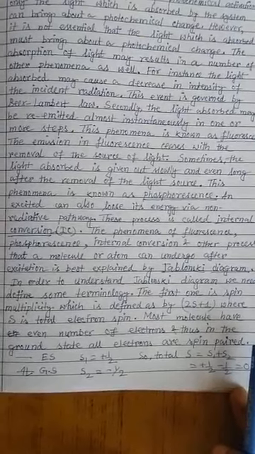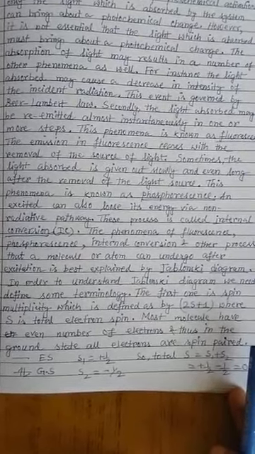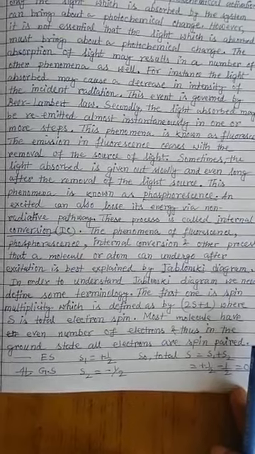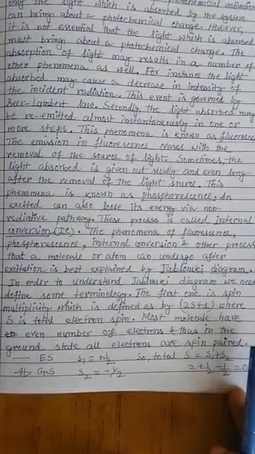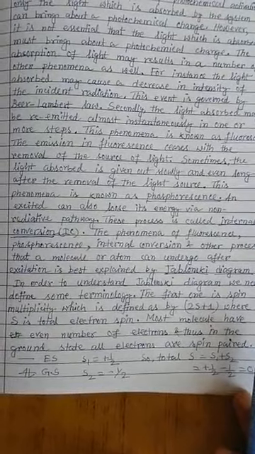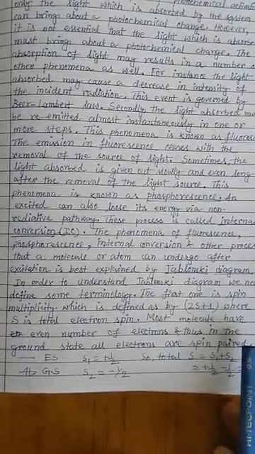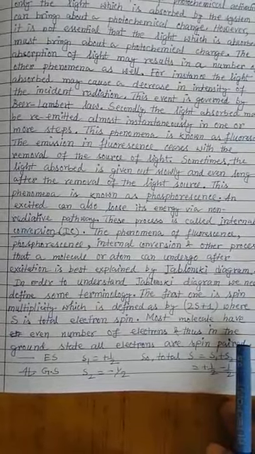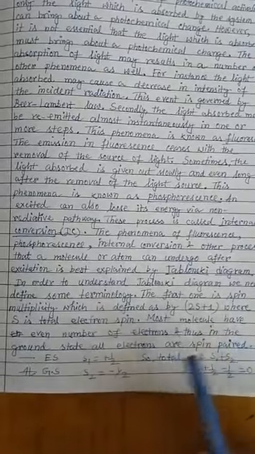So the resultant spin number for the nitrogen molecule becomes 0. If S equals 0, meaning the resultant spin of all the electrons, then 2S plus 1, which is known as spin multiplicity, becomes 1. So you can say that this molecule has a spin multiplicity of singlet, or 1.